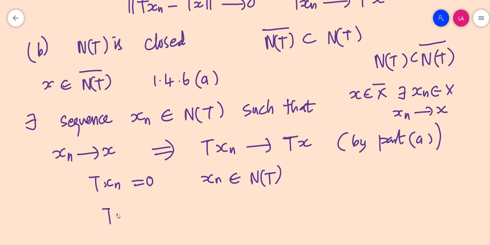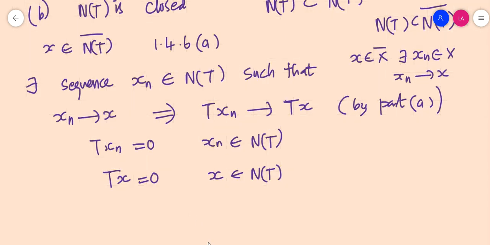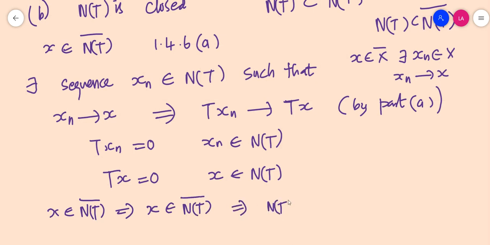So which means that T of x should be equal to 0. If T of x is equal to 0, it implies x belongs to N of T. So we have started with an arbitrary element in N of T closure, and we have established that x is actually an element of N of T. So x element of N of T closure implies x element of N of T. So since x is arbitrary, N of T closure is a subset of N of T, which implies N of T is closed.